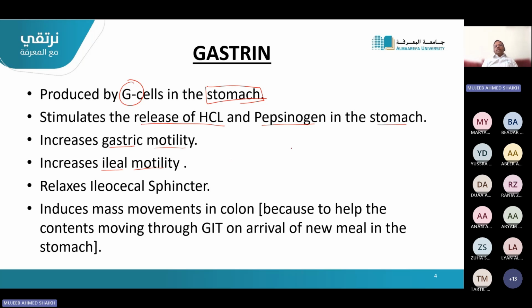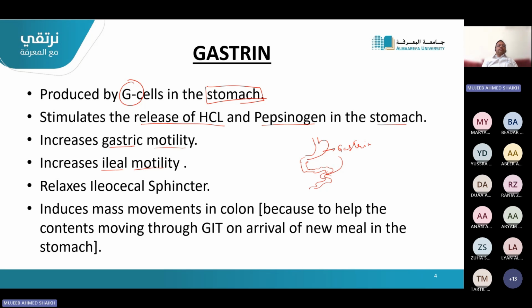We have seen yesterday that when the food is still in the stomach, the ileum or small intestine will show different movements. Because of gastrin, which is released from here through blood, it will come and act on the small intestine.